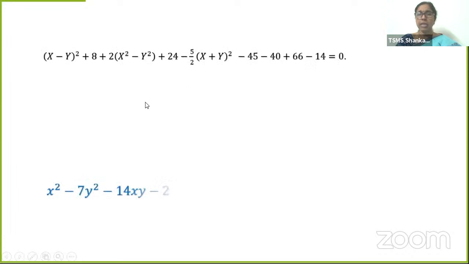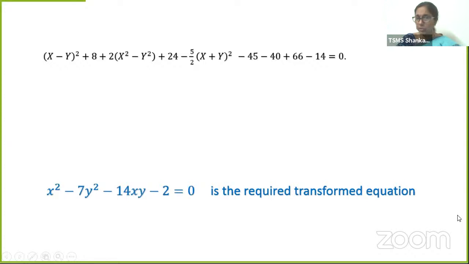You can do all these calculations. Should I leave it blank? I've given you the transformed equation. No, I'll just quickly go through. You can do these calculations. This is going to be your final answer, but see the simplification steps quickly. You would solve it yourselves. If you have any doubt, you can revisit and check the slide.